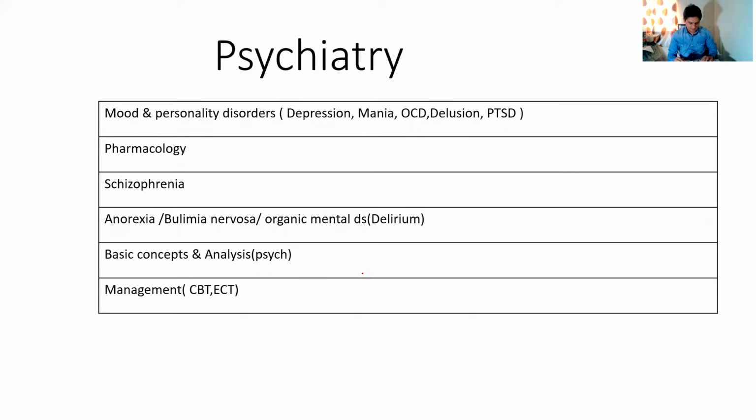And coming to psychiatry, I think it's a very conceptual subject. The very interesting thing about psychiatry is either you know the thing or you don't know. A lot of questions are asked on depression, and they will ask you to define depression. You have to define mania. You will be given a clinical scenario, and you will have to identify what the person is having, like OCD, delusion, PTSD. Also you should look at the duration, because most psychiatric disorders are defined as per the duration. So you should be very careful whenever you are reading the question. You have to give specific attention to the duration of the symptoms, so you can label the person under a certain disorder. The most important are mood and personality disorders, which you should know in and out.